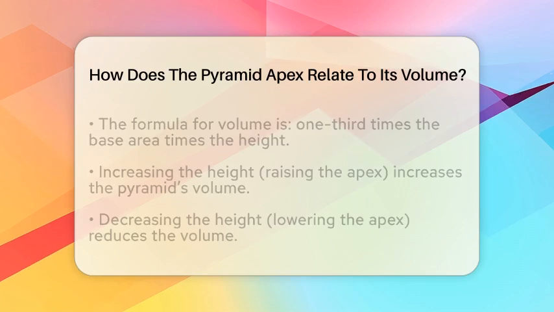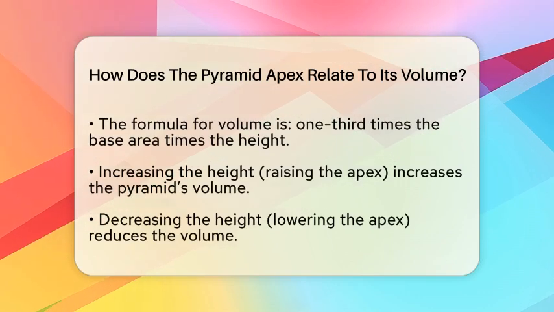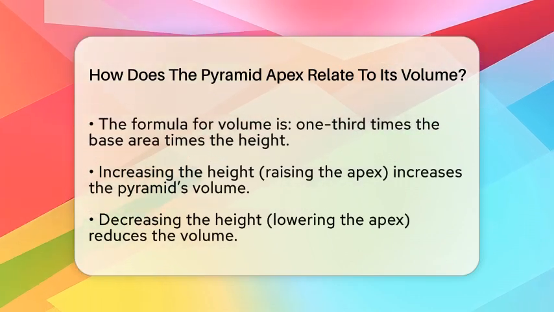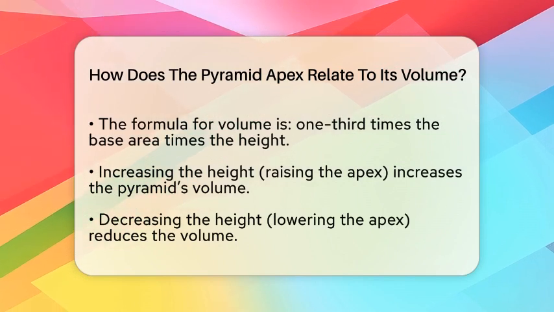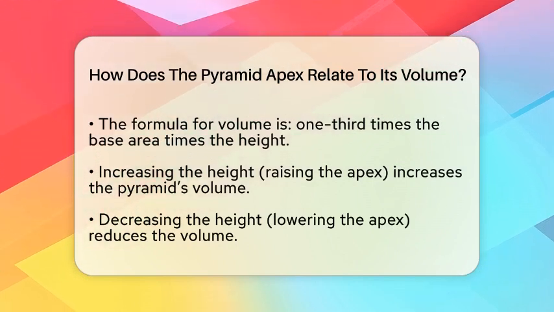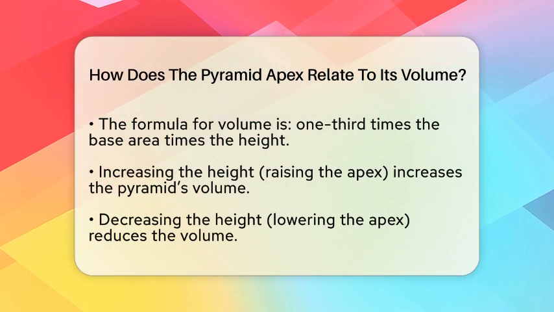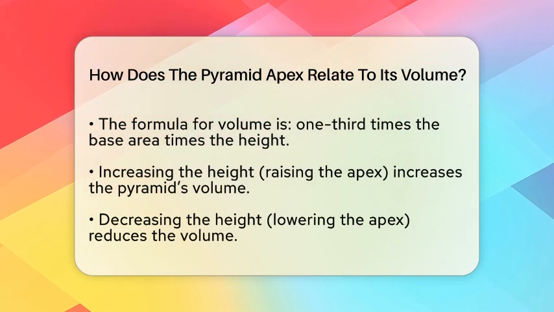The volume of a pyramid is calculated by multiplying the area of its base by its height, then dividing the result by 3. The formula looks like this. Volume equals 1/3 times the area of the base times the height. Notice how the height is a big part of this formula.